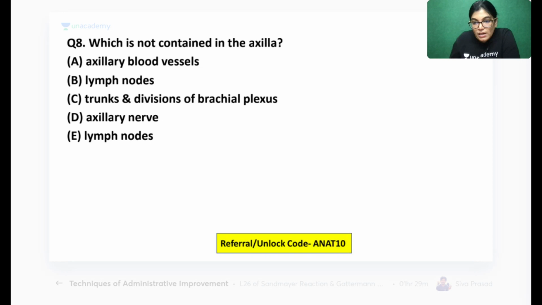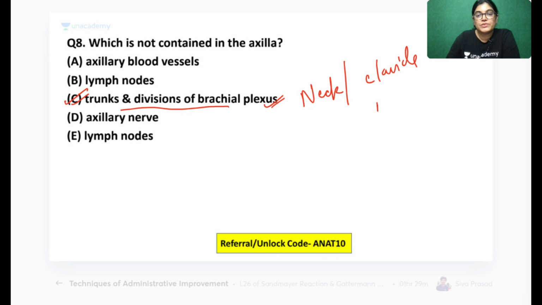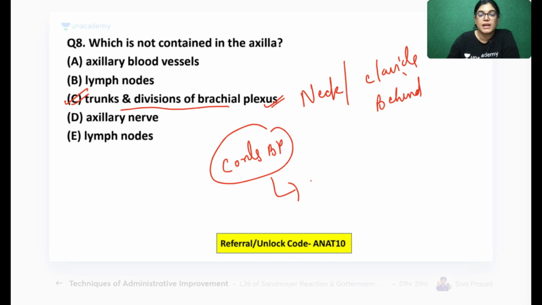So yes, few students have given the right answer. Manish has given the right answer. Trunk and brachial division. My dear students, trunk is content of neck. Division is lying behind the clavicle. So actually, cords of brachial plexus are the content of axilla.